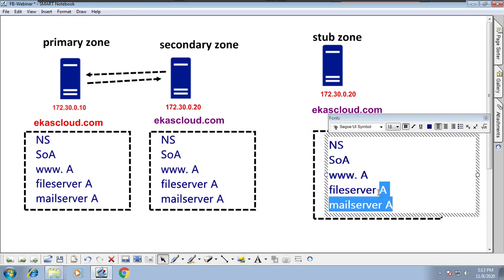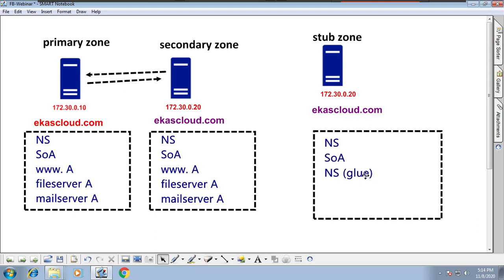Instead of having all these host records, it is going to have only an NS record. This is also known as a glue record. A glue record is a type of record in a stub zone which contains a complete DNS server name of the primary zone.